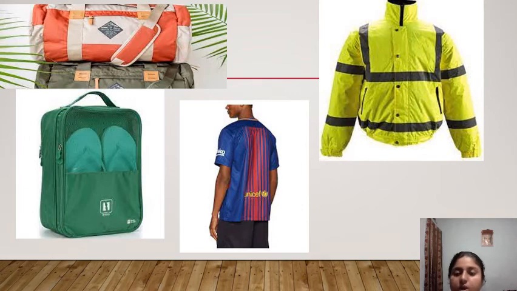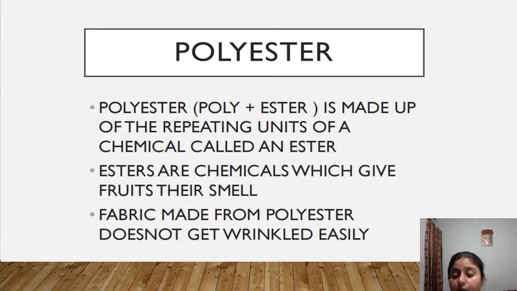So now see here, the third one is polyester. Okay, so what is polyester? Polyester is poly plus ester, so it is made up of the repeating unit of a chemical called an ester. The esters are chemicals which give fruits their smells, and the fabrics made from polyester do not get wrinkled easily.